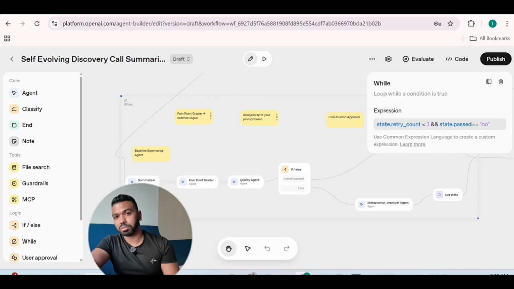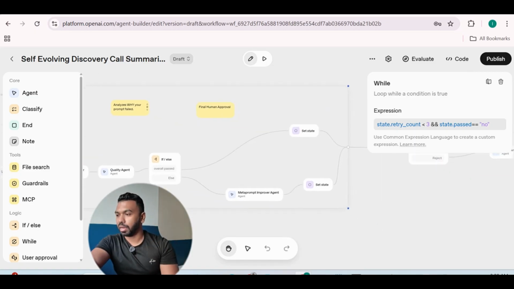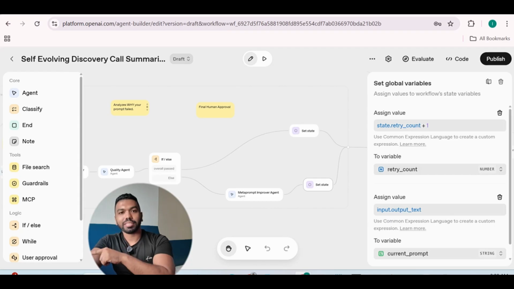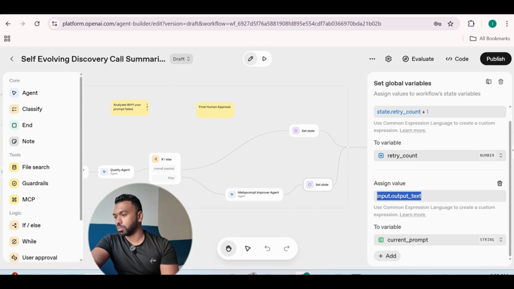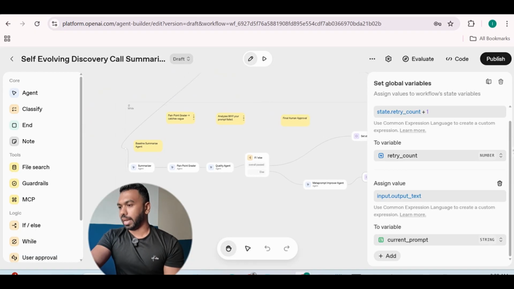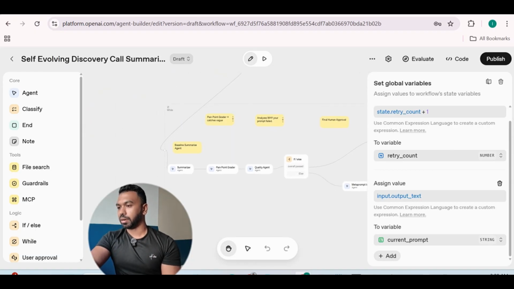Now you can set it up to do more, like 10 rounds of looping. And again, the more looping you do, the more token cost, so you have to be careful how you set it up. But in this case, this is essential. Every time it completes this node, it's going to add one more number to the retrieve count. And it's also going to store the output into the current prompt. So basically, we're capturing the essential new details in the polished prompt every time. And thus, we have created our entire workflow.